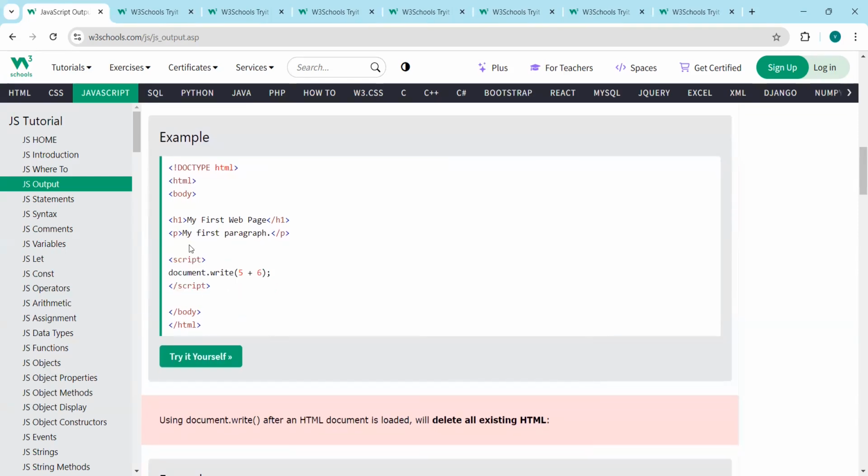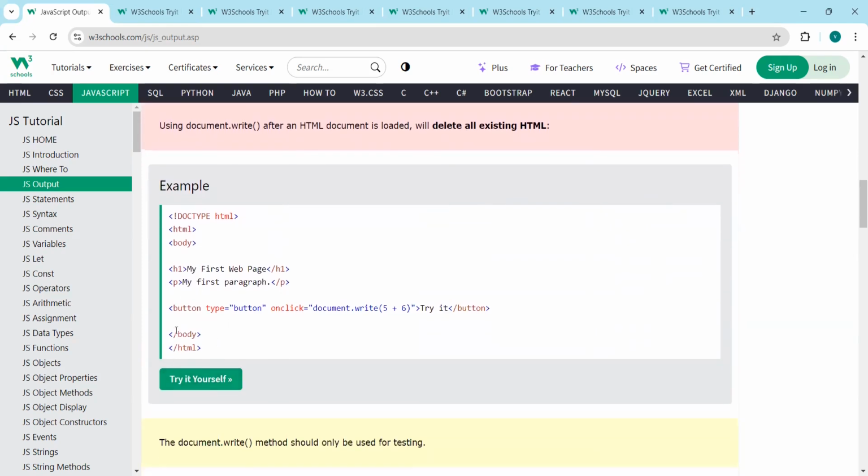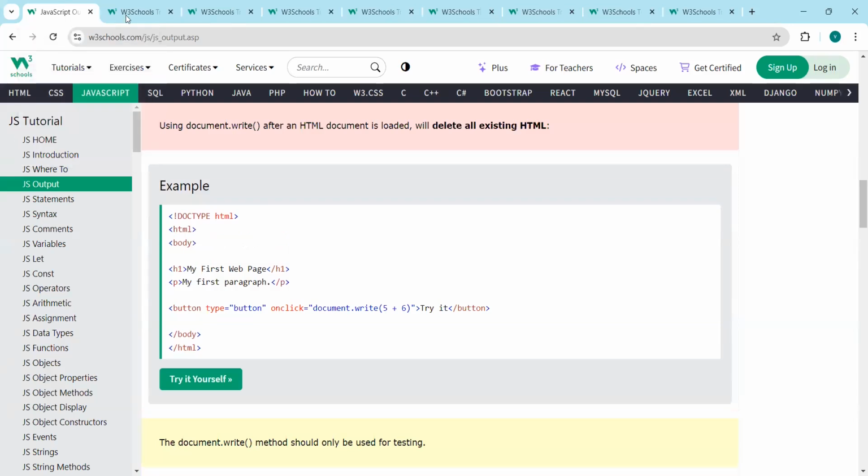So you can write the code while the page is loading, in a format like this. You cannot use it like this with a button, because after the page is loaded, if you click this, it will override the whole HTML document.